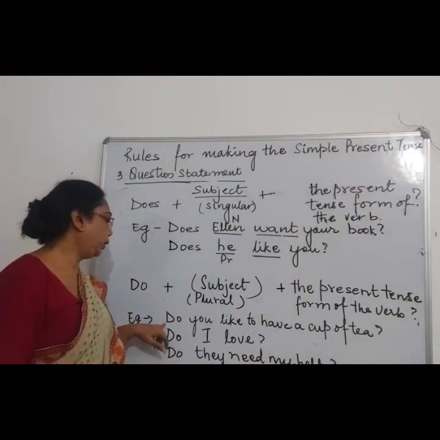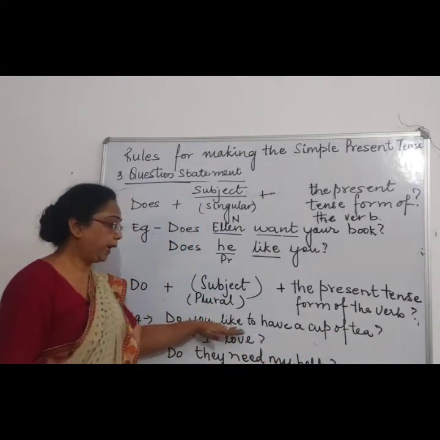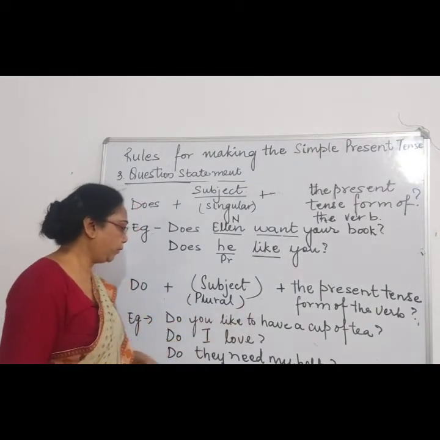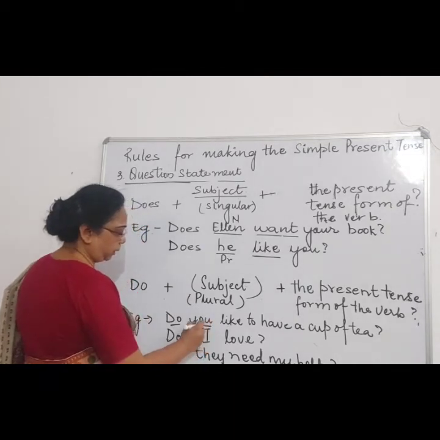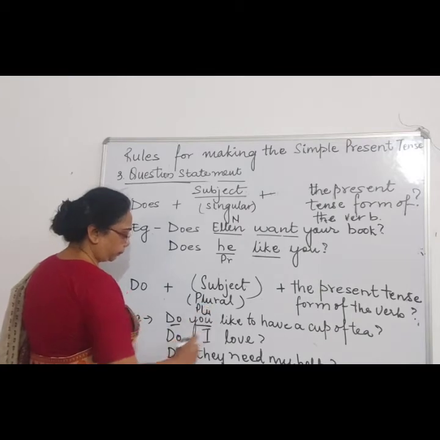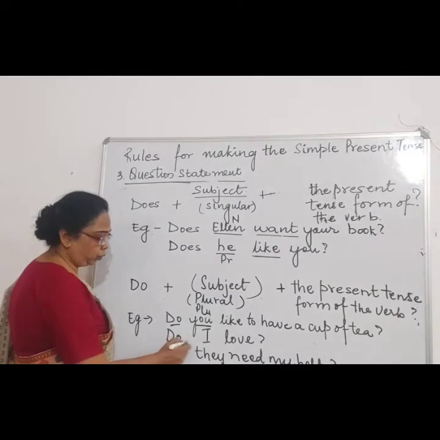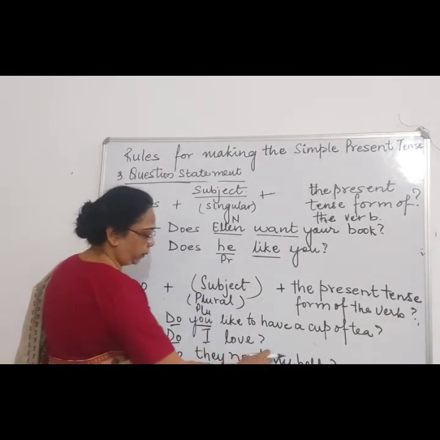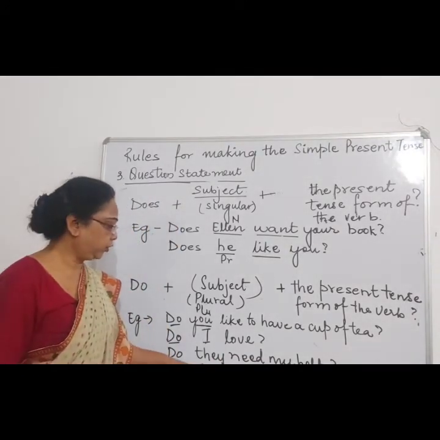For example, do you like to have a cup of tea? Not "do you likes to have a cup of tea." No. Do you like to have a cup of tea? I have used do because the subject here is plural, right? Now, do I love you? Again, I have used do, because the subject is plural. Now, do they need my help? Why have I used do? Because the subject is plural.